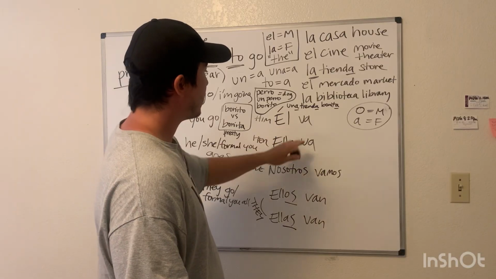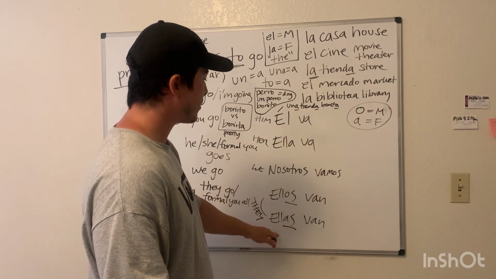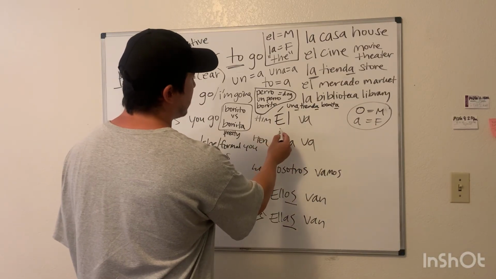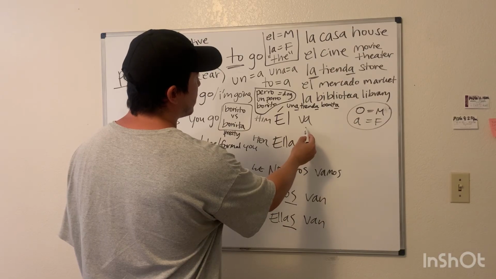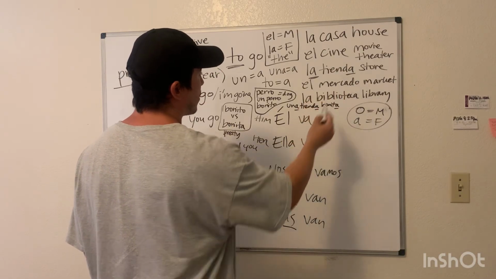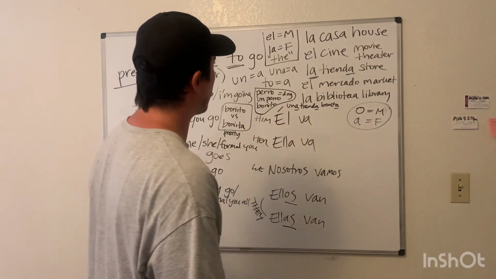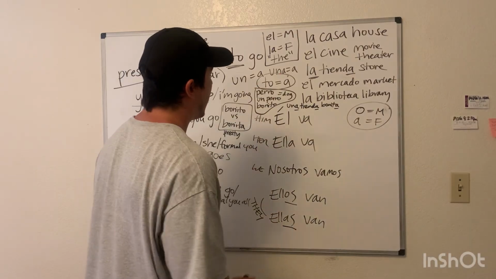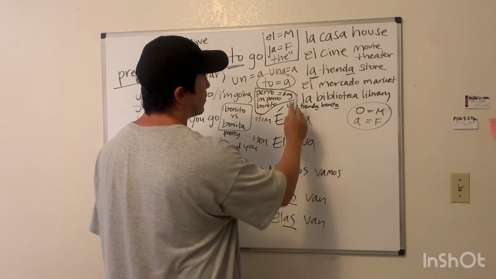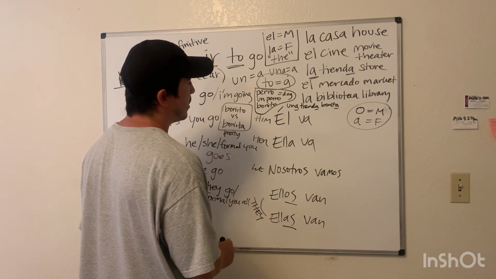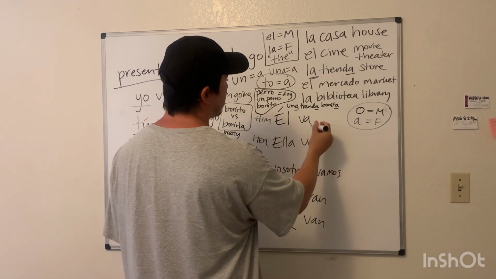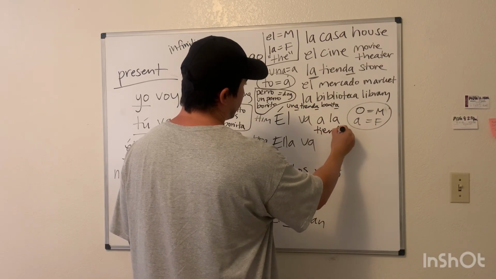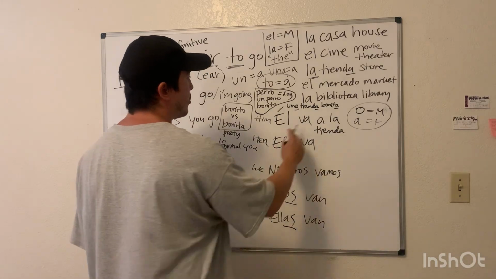So, él va, ella va, nosotros vamos, ellos, ellas van. Él va. So how do we say he goes to the store? Here's our to, which is a. Él va to the store. How would we say that? Él va a la tienda. He goes to the store.